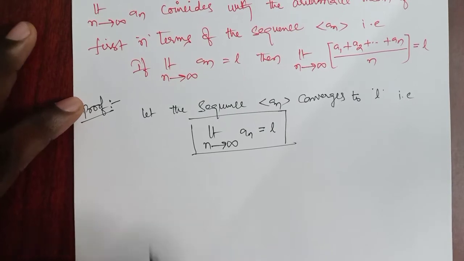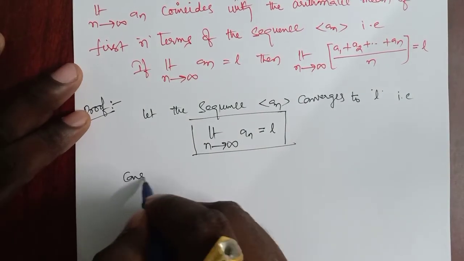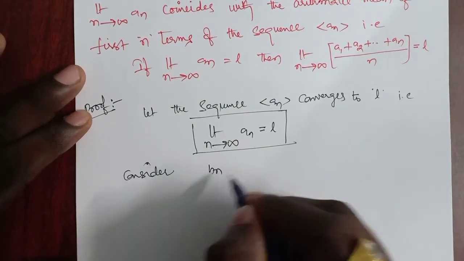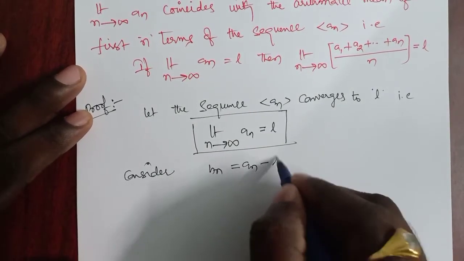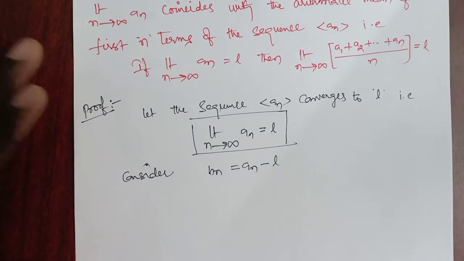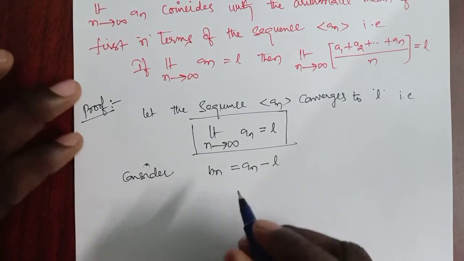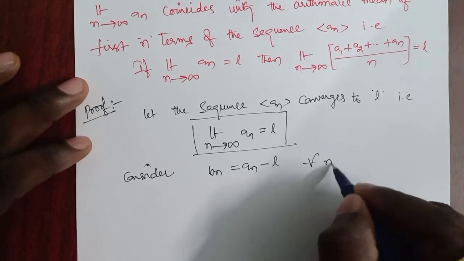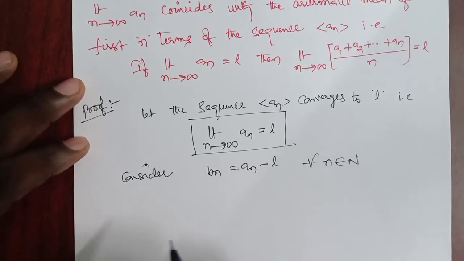Now consider bn equal to an minus L, for all n belonging to the natural numbers.